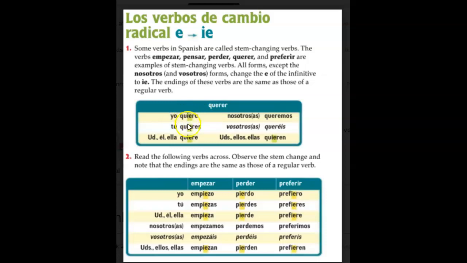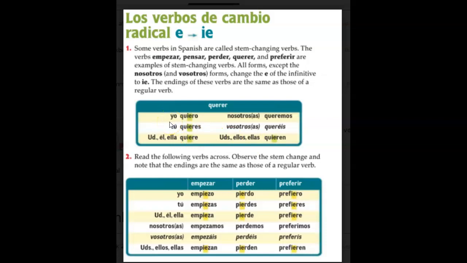And that goes the same for everything on this list except nosotros. Nosotros is going to stay the same. You see the querer, and we add emos to the end. But for all the others, yo, tú, usted, ella, él, ustedes, ellas, we're going to change this stem. Quiero, quieres, quiere, queremos, y quieren.